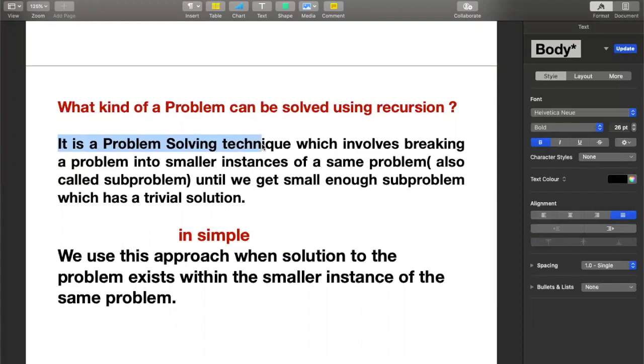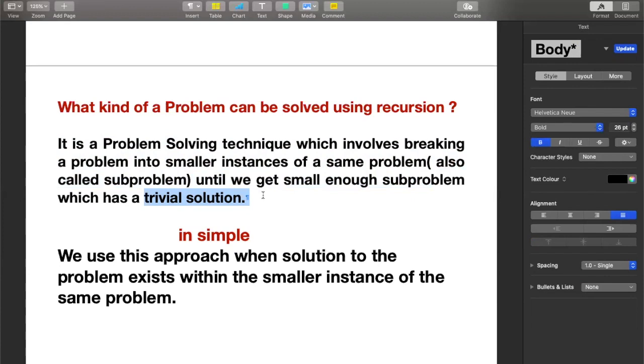It is a problem solving technique which involves breaking a problem into a smaller instance of the same problem. That means if you have a huge problem, first you try to break that problem into smaller instances of the same problem. That means you create a subproblem. You keep breaking the problem into subproblems until you get a trivial solution, an ultimate solution.